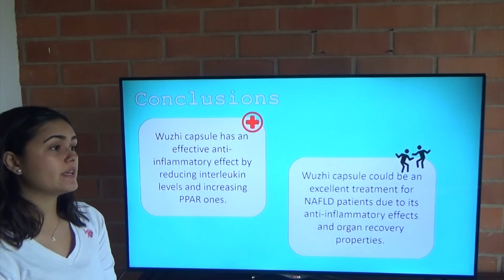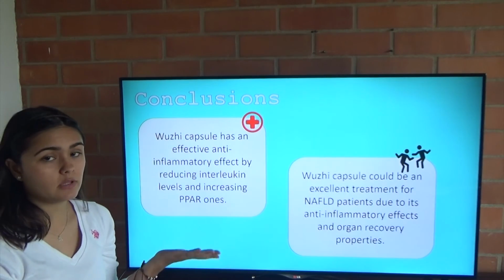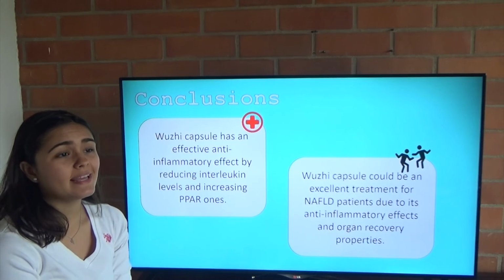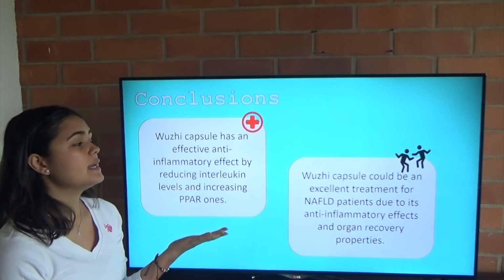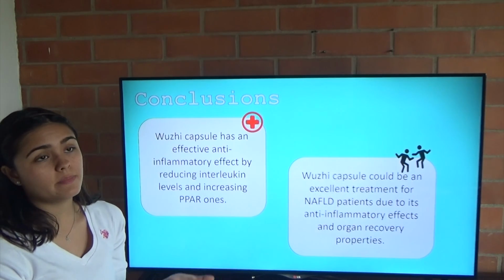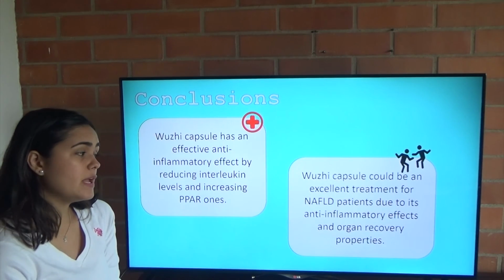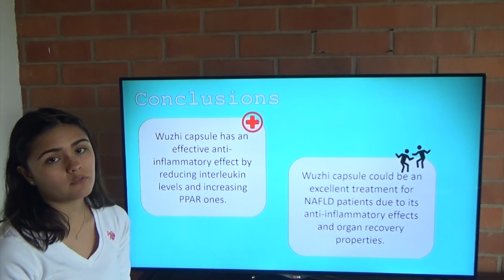For conclusions, we can see that Wuzhi capsule has an effective anti-inflammatory effect because it can reduce interleukin levels and can increase PPAR ones. And by this, we can also conclude that the Wuzhi capsule will be an effective treatment for NAFLD patients due to its anti-inflammatory effects and organ recovery properties.